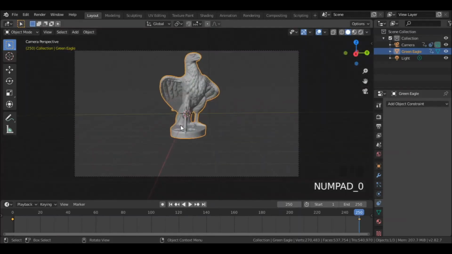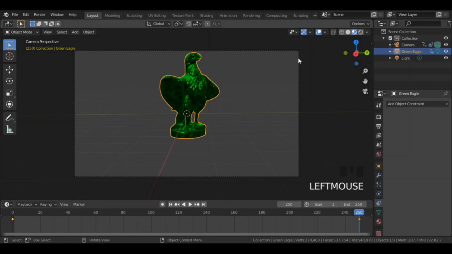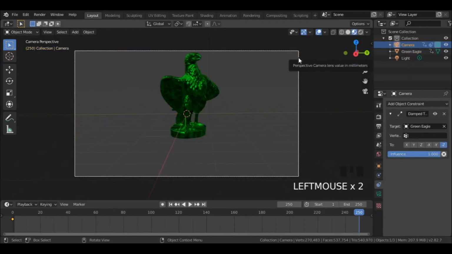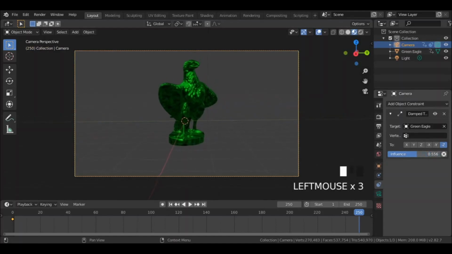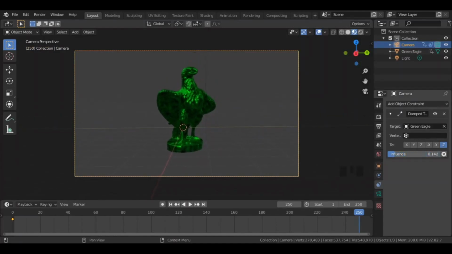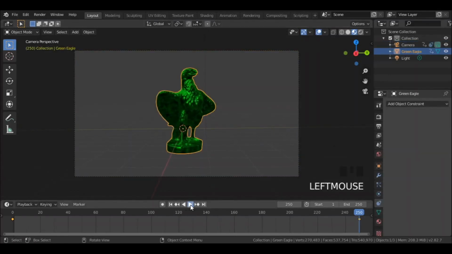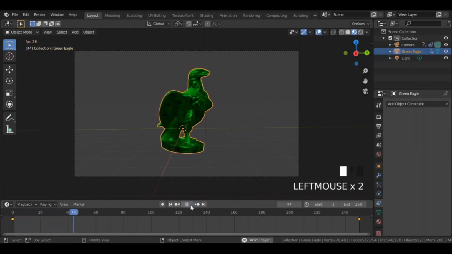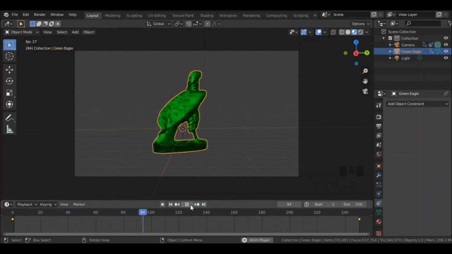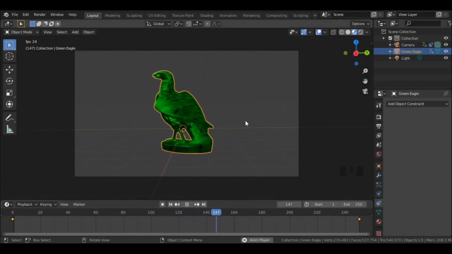Now switch to camera view, and go to material view as well to see the materials. And with the camera selected, turn down the influence value, to adjust the model position. Now select the model, and play the animation. You can see the model rotating.